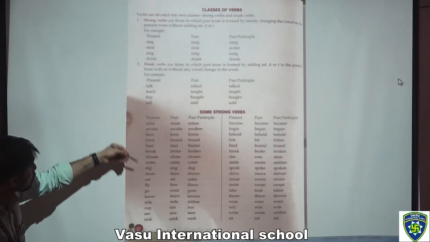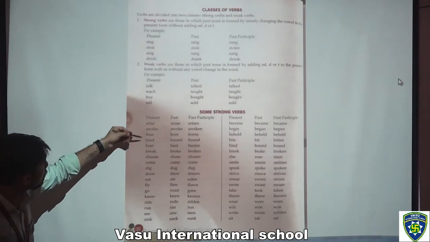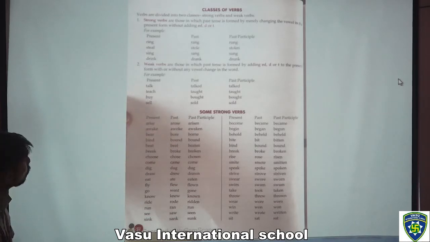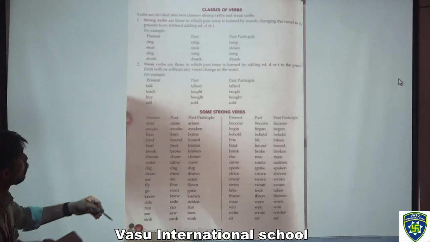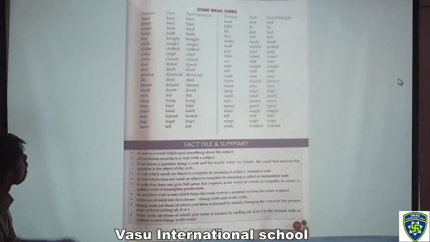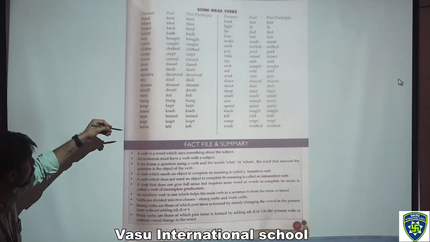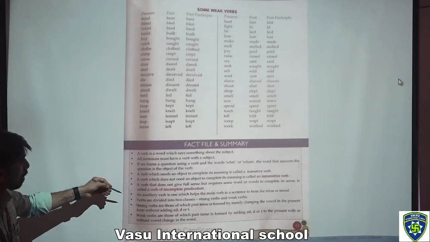Now these are some strong verbs for the present tense, past tense and past participle. You have to read it by your own and you have to write down these words in your notebook. And these are the weak verbs. You have to write down these also in your notebook. And now coming to the fact file and summary.